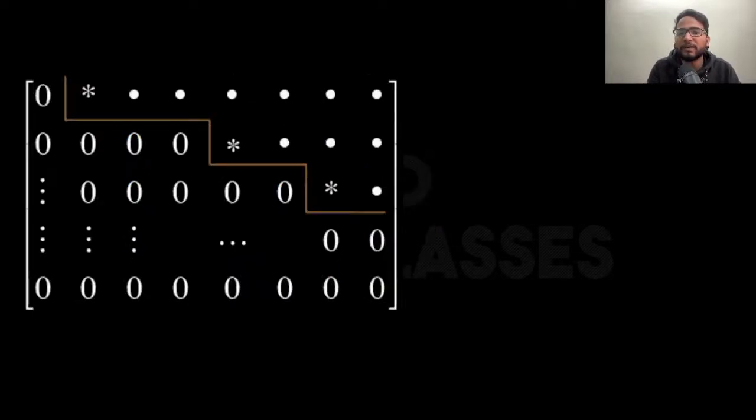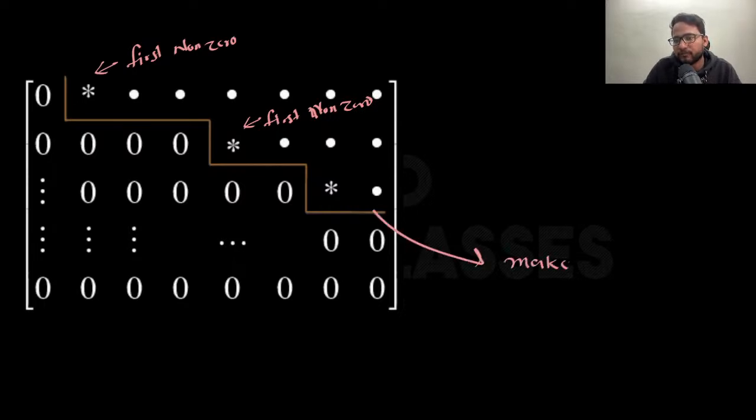So for simplicity, if you can make the stairs, just put the pivot element. Just mark the first non-zero. This is the first non-zero of this row. This is the first non-zero. These are the first non-zeros of the rows. Then see if you can make the stairs. Then these are in the equivalent form.